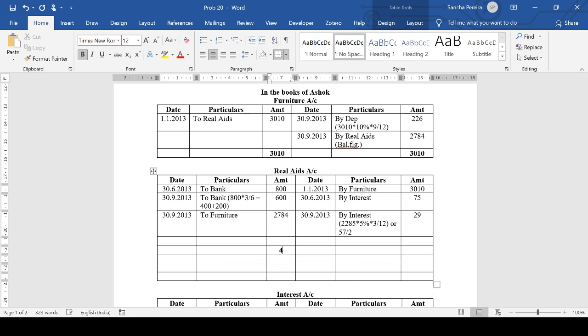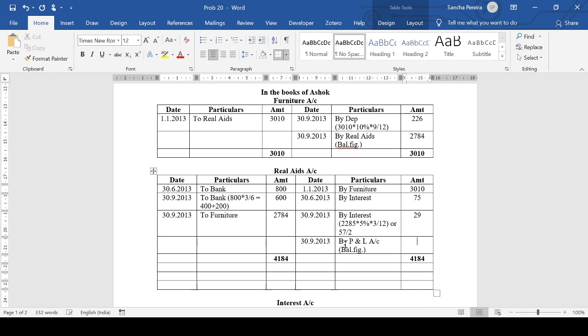Total is 4184. 4184. Let's see, I think there is a loss. It will be on 30th September 2013. Where does the loss go? By P and L account. This is the balancing figure here, which is 107.